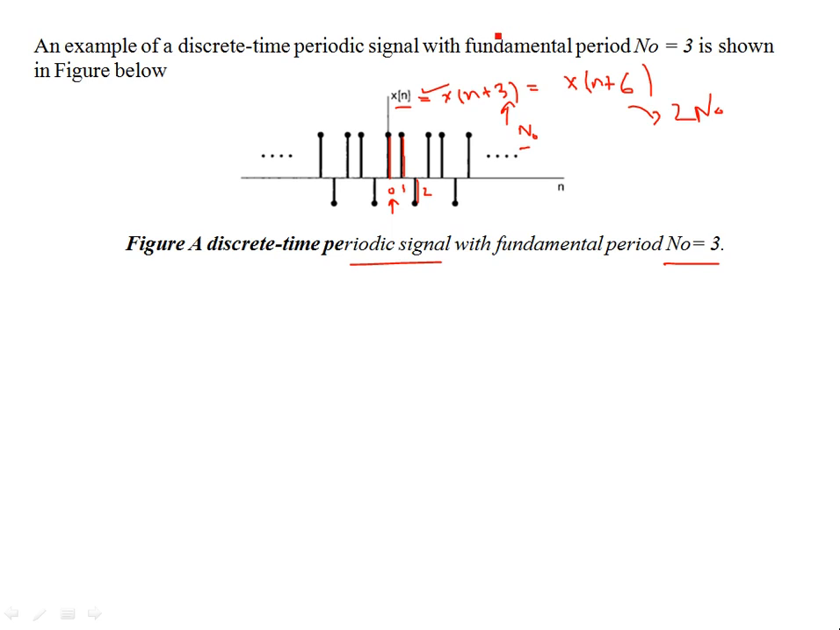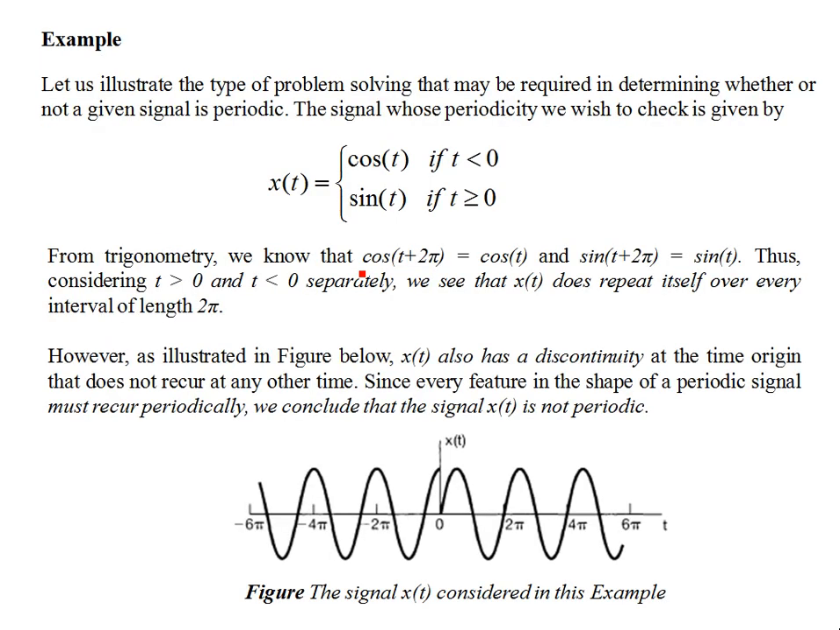Okay, so this is an example of a discrete time periodic signal. The fundamental period N naught equal to 3 is shown in the figure below. So it is very easy to classify the signal as periodic just by inspection. Let's consider a more involved example.